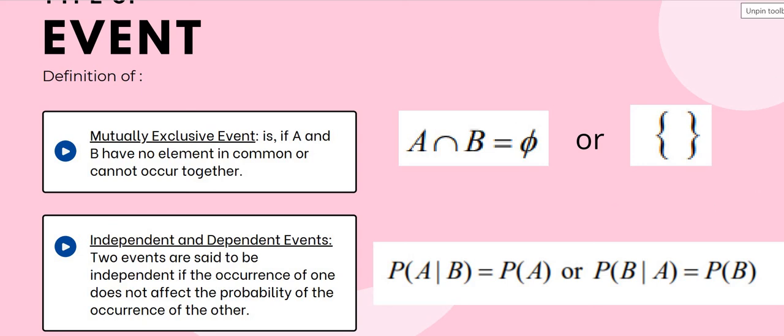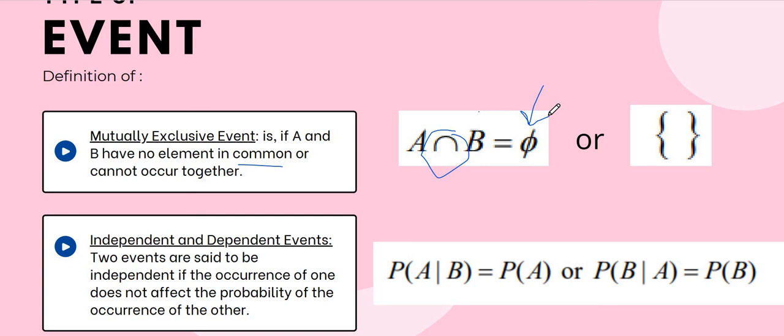Okay, class. Alright, so now we proceed, they have another event here. So type of event, okay, continuing from before. They have another two here. So the mutually exclusive event is if A and B have no element in common. Okay, this one is no element in common. Not at all. It is not like intersection. There is nothing common at all. So we write it here as, okay, because you can see the keyword here is common. So it means that we can relate it with the intersection. So we can see that the symbol here is still intersection. So A intersect B equals